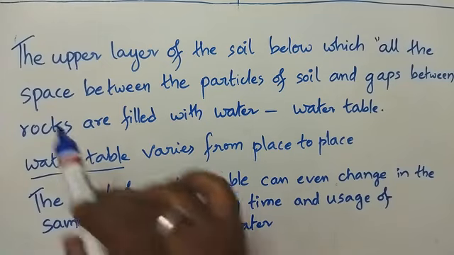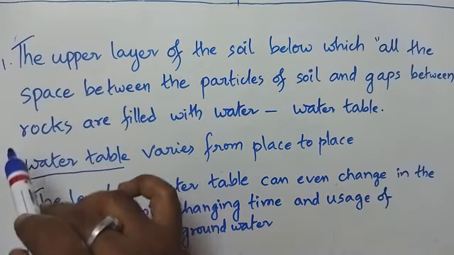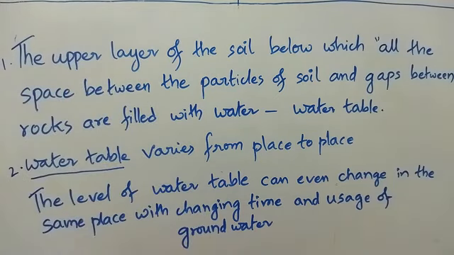So there are three points we have learned. What is water table? Will water table remain the same from one place to another place? Will water table remain the same in the same place with changing time and usage of groundwater? So first of all, what is water table? The upper layer of the soil below which there is water filled between the spaces of the particles of the soil as well as the gaps between the rocks.